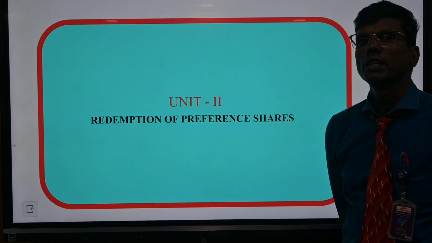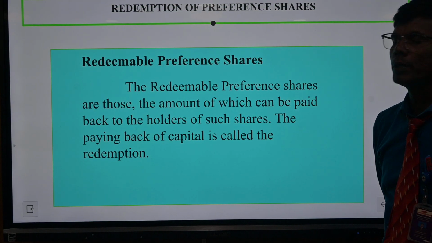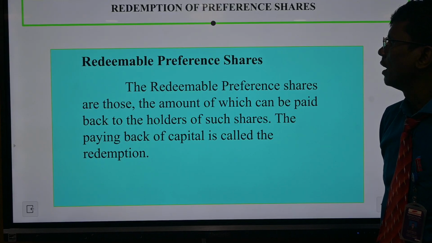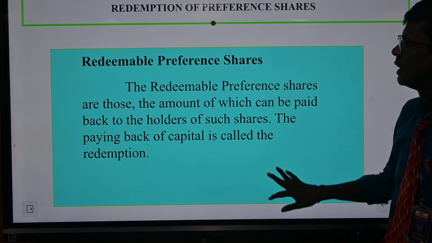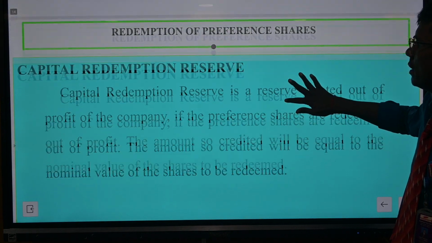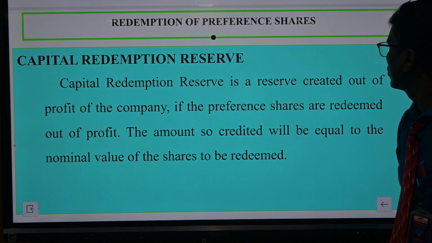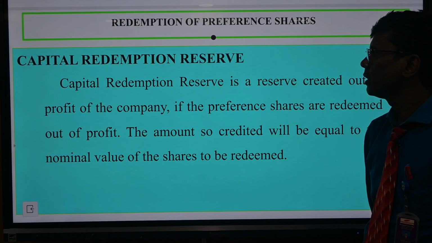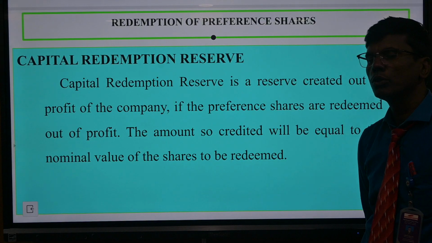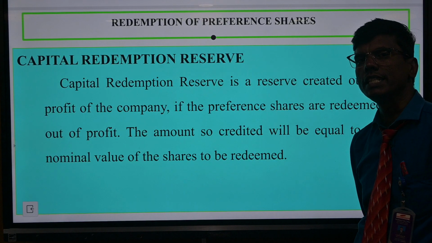Unit number 2. Redemption of preference shares. Redeemable preference shares are those the amount of which can be paid back to the holders of such shares. The paying back of capital is called redemption. Capital Redemption Reserve (CRR) is a reserve created out of profit of the company. Preference shares are redeemed out of profit, and an amount equal to the nominal value of the shares is credited to Capital Redemption Reserve.